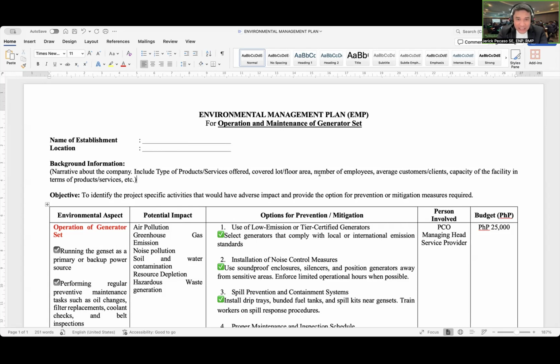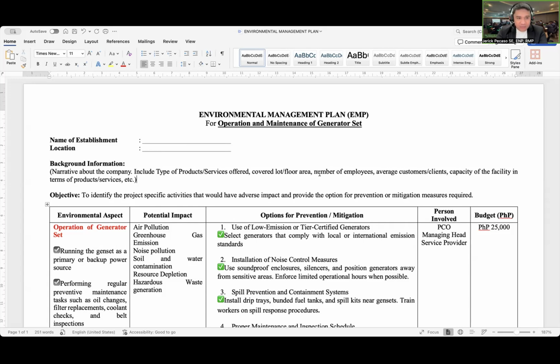So maraming pwedeng activities sa isang facility at dapat ma-identify yung activities na to, ma-determine ang potential impact at para makapag-design ng appropriate prevention or mitigating measures. So paano ba gawin itong environmental management plan? This is not a prescribed template. I am just showing how to prepare an environmental management plan.